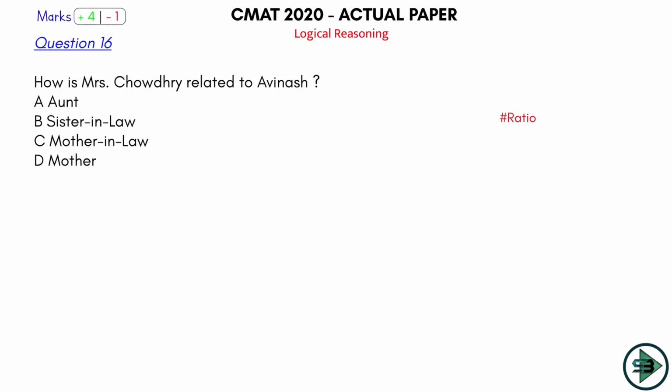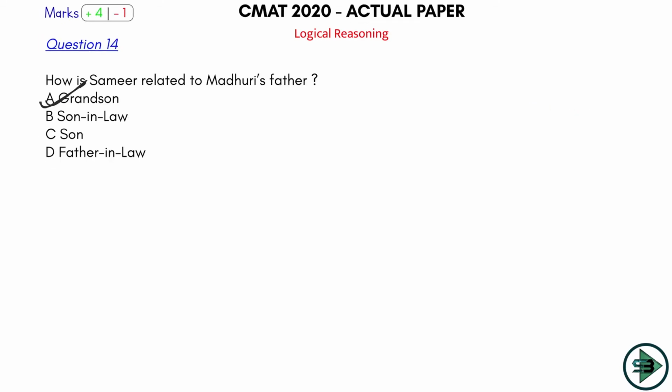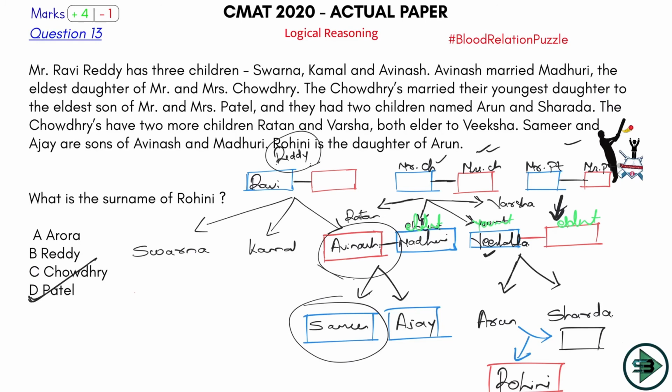What is the last one? How is Mrs. Chaudhary related to Avinash? Okay, so let's come here and see how is Mrs. Chaudhary related to Avinash. So where is Mrs. Chaudhary here? This is where I have Mrs. Chaudhary, and where is Avinash? Avinash is here. Okay, Mrs. Chaudhary's daughter is married to Avinash. Okay, this is Mrs. Chaudhary. Mrs. Chaudhary's daughter Madhuri is married to Avinash.